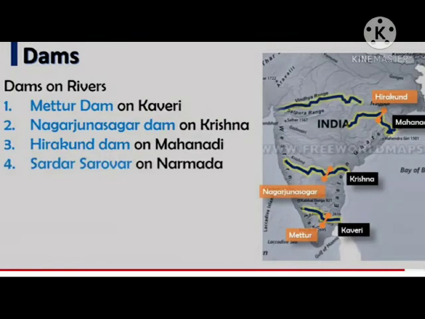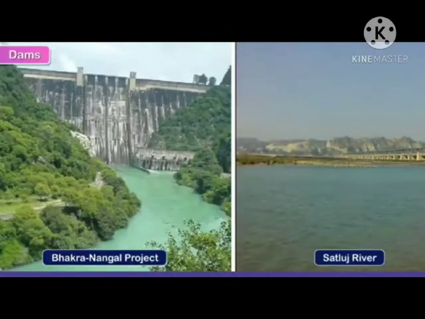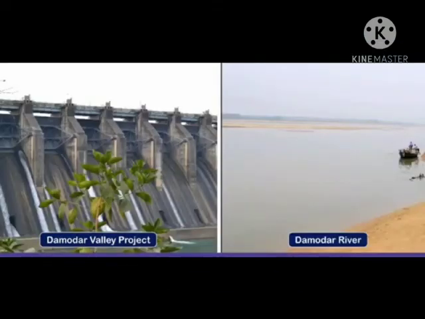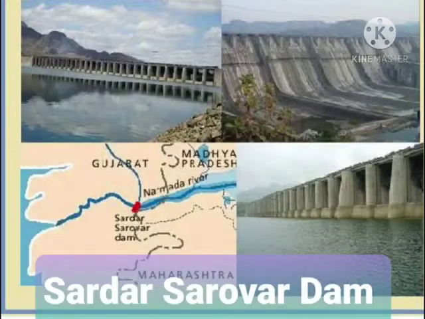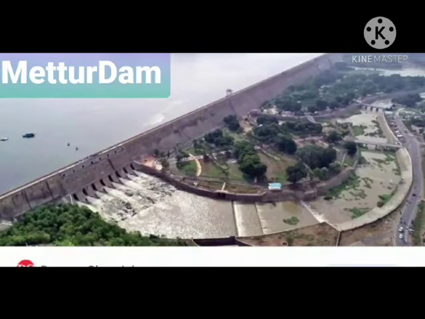There are many multi-purpose projects in India. Some of them are the Bhakra Nangal Dam built on the river Satluj, the Damodar Valley project built on the Damodar River and its tributaries, the Sardar Sarovar Dam built on the river Narmada, the Mettur Dam on Kaveri River,